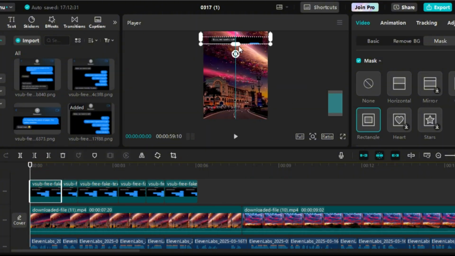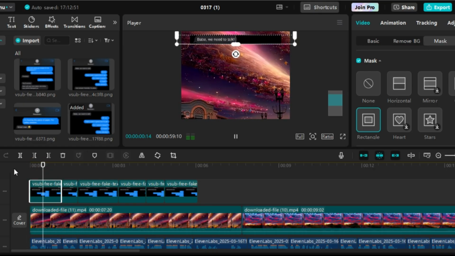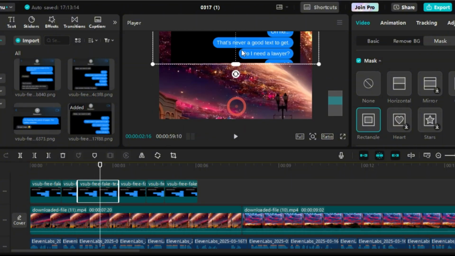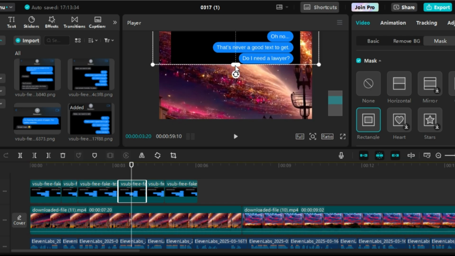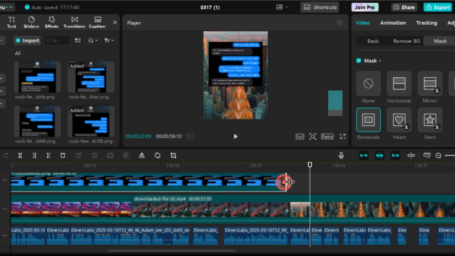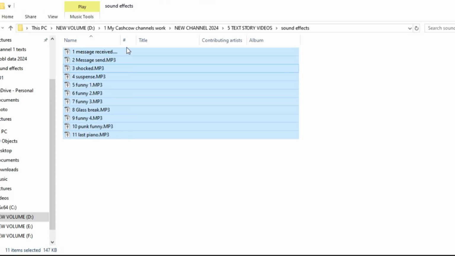Now, select the first message again, move the mask option over it, and adjust the mask so that only the first message is shown. For the next message, repeat the masking process, and continue to do this for all the messages, ensuring they align with the voiceover. If you're not sure about this process, watch the video again. It's very simple.